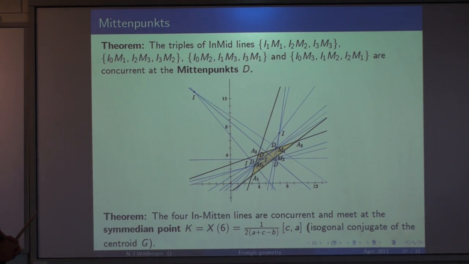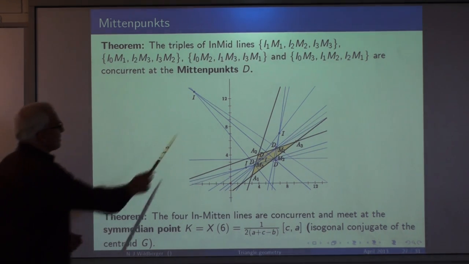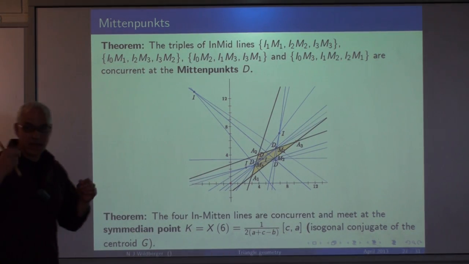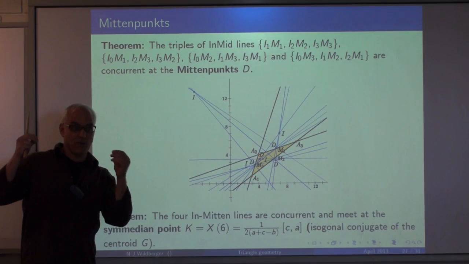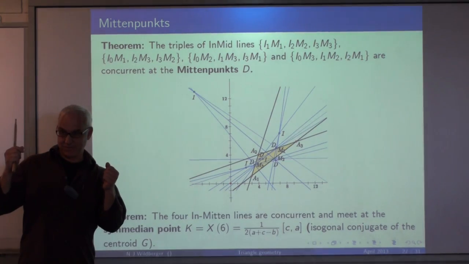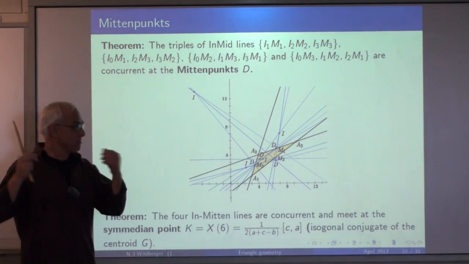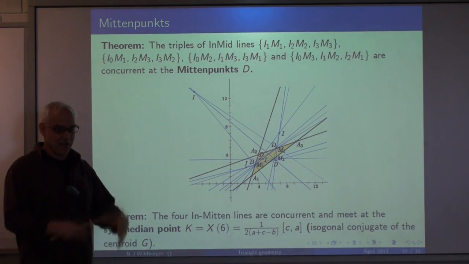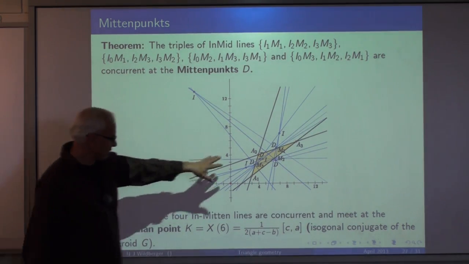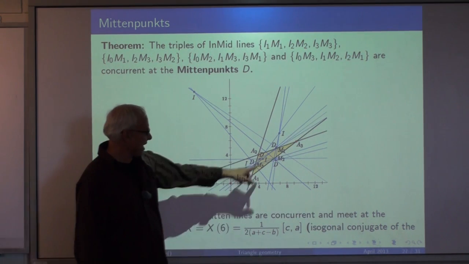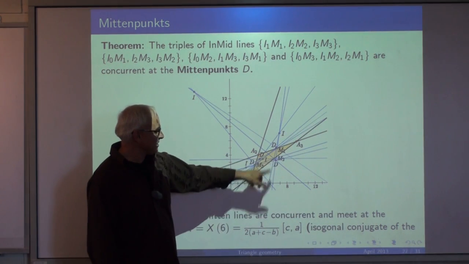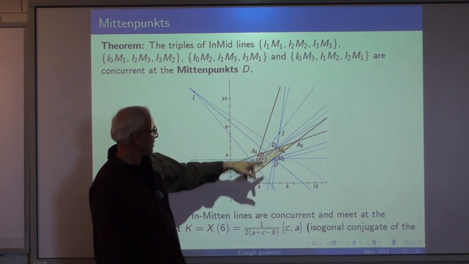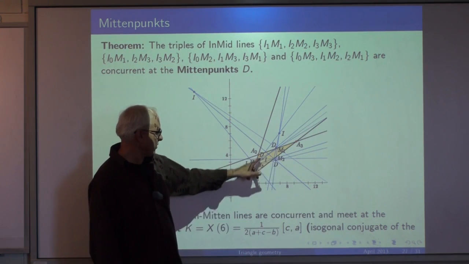Well, the next ones have to do with the Mittenpunkts. So the Mittenpunkts are points that are obtained by joining incenters to midpoints of the opposite sides. So if you join an incenter to the midpoint of the opposite side, you get 12 new lines, and you look at those new lines, maybe a little bit complicated here in our example, but in any case, you see that those lines are concurrent in 4 new points called the Mittenpunkts. 1, 2, 3, 4.